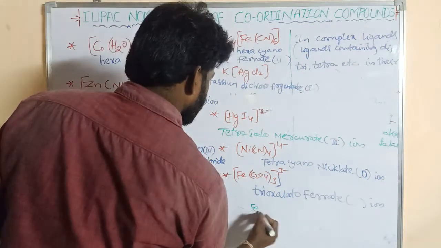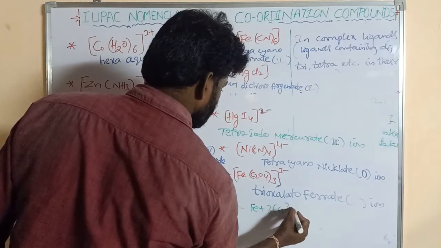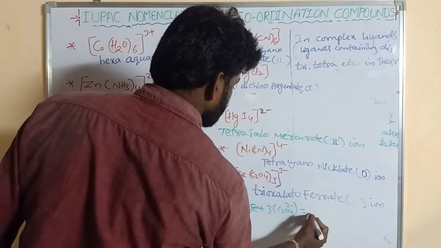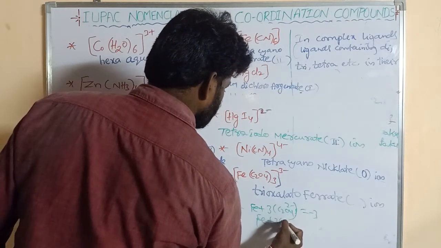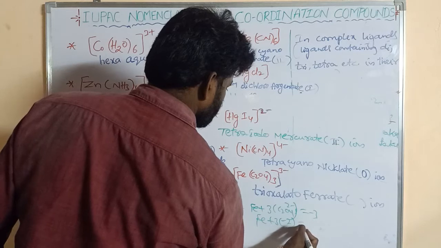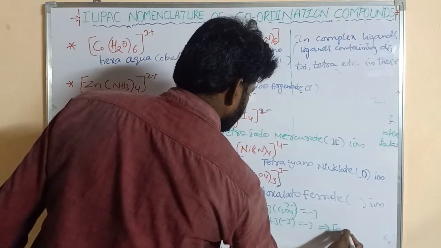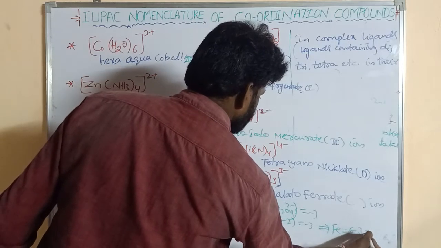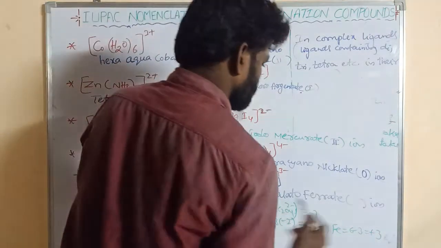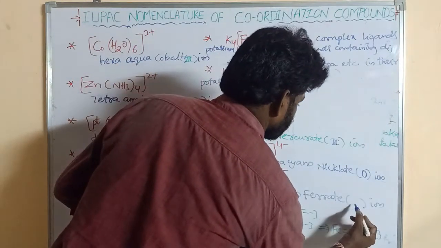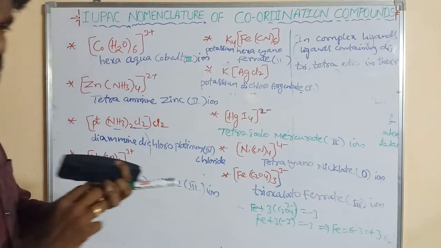So Fe plus 3 into C2O4 2 minus, oxalate carrying 2 minus, is equal to minus 3. So Fe plus 3 into minus 2, its charge is taken as its oxidation state, minus 3. Minus 6 goes to the right side, plus 6 minus 3 is equal to plus 3. So the oxidation state of iron is 3. Next goes to some more examples.